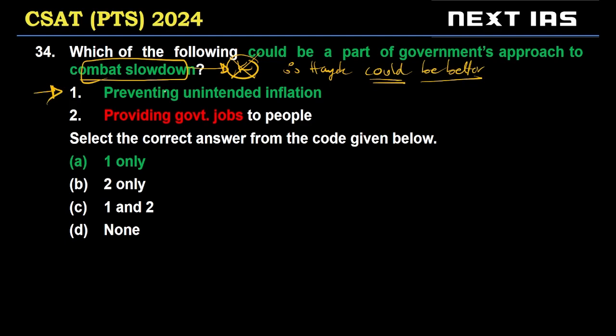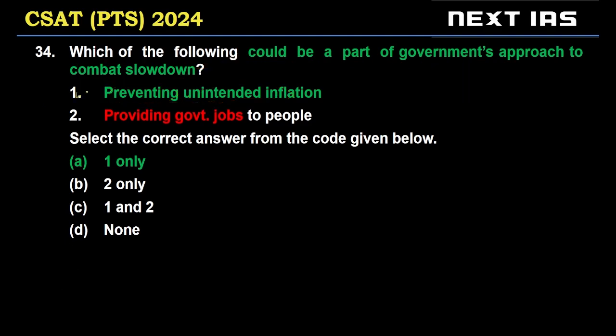So preventing unintended inflation, which is possible Hayek's approach, not certain, but possible, because you're preventing unintended inflation. This is a good idea, right? So one is a valid, we can say, approach to combat slowdown, which is basically an inference-based question. So one is a valid inference. Two, providing government jobs is again interference in the market, long-term interference in the market. So two is invalid. A one only is the correct choice for question 34.